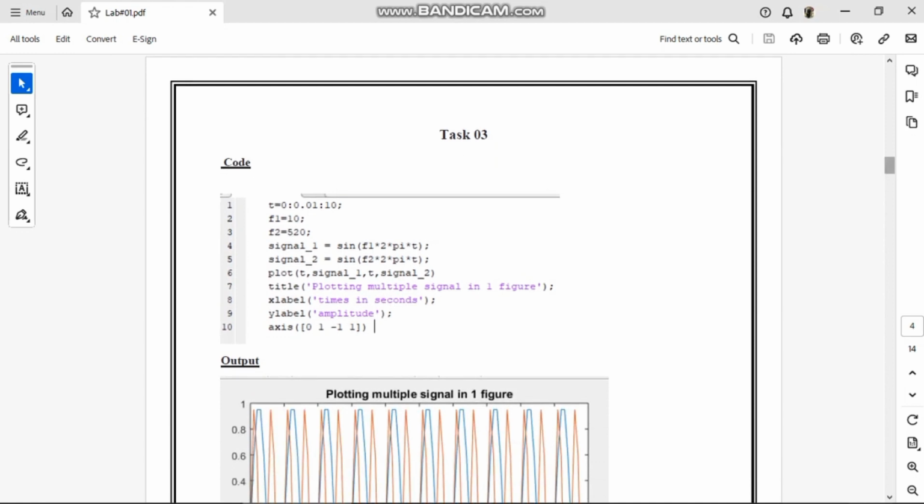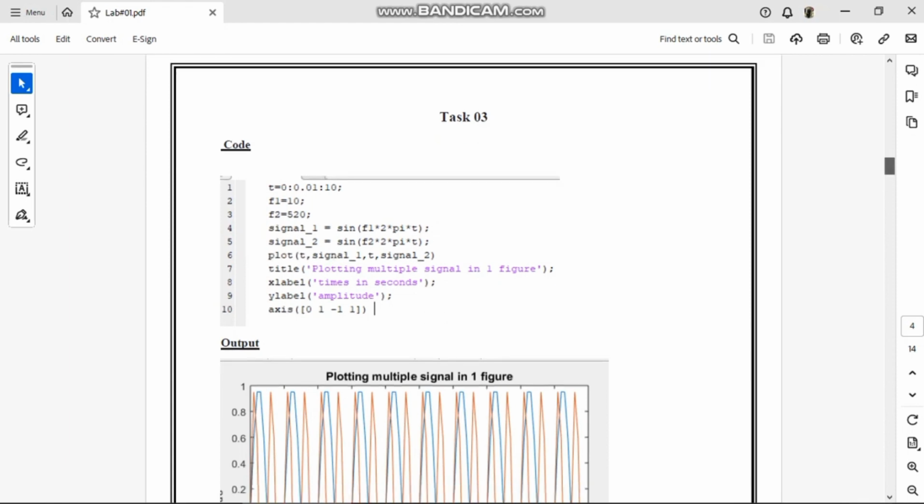Moving on to task 3. Then in the code we have to plot two sine wave functions. In this the time interval is from 0 to 10. Frequency of the first signal is 10 and frequency of the second signal is 520. Signal 1 and signal 2 are given, and again for plotting we use the plot command.